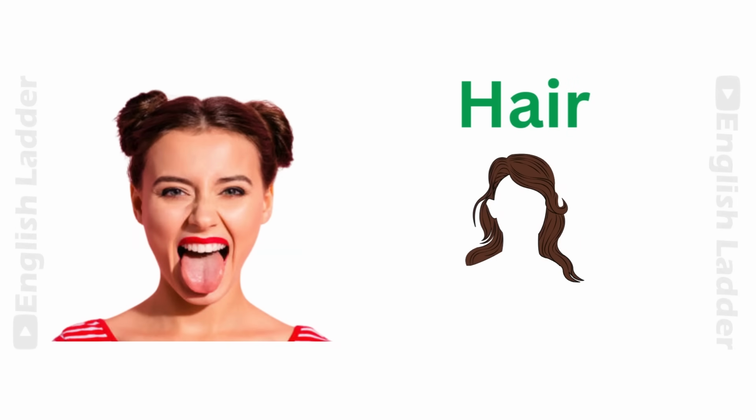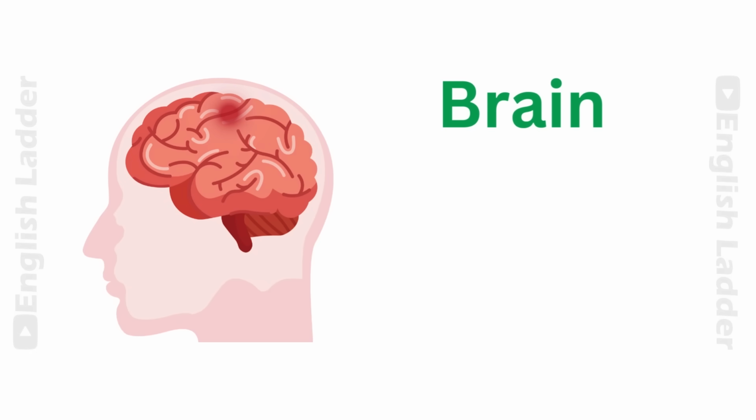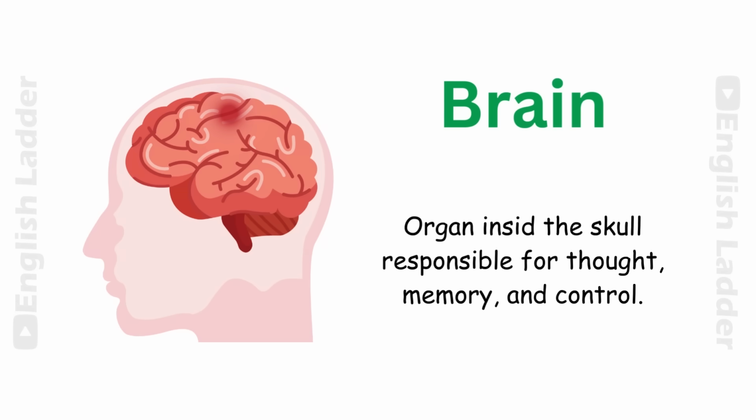Hair. Thread-like strands growing from the scalp. Brain. Organ inside the skull responsible for thought, memory, and control.